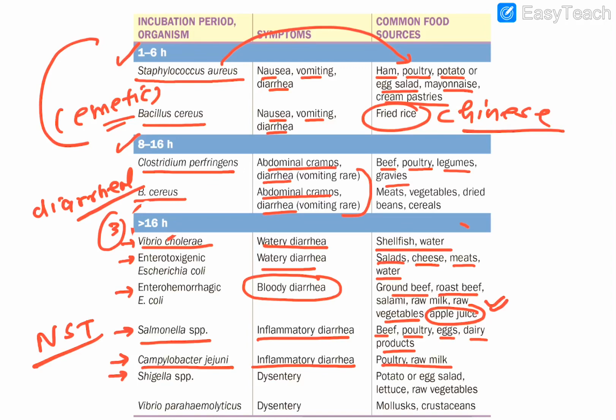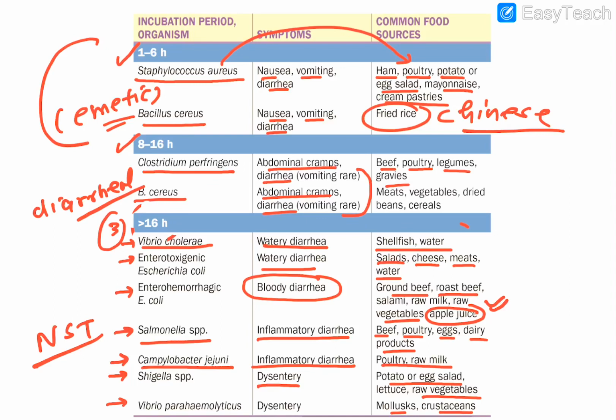Then you have Shigella, which obviously associates with blood and mucus, dysentery, and it happens after eating potato or egg salad or raw vegetables, or lettuce sandwich. If you eat these contaminated things, you might land up with what? Shigella species dysentery.